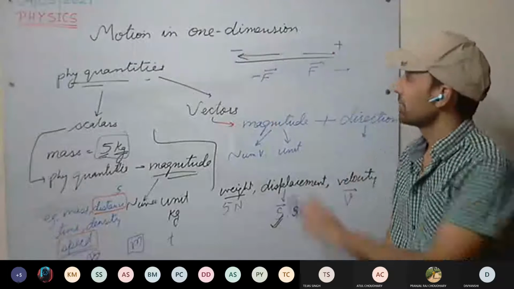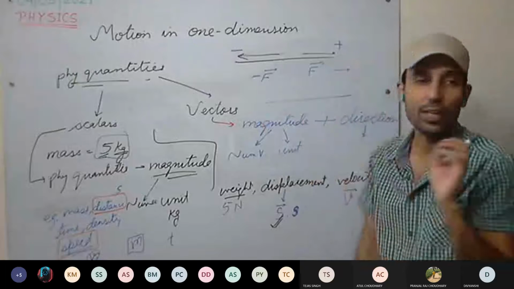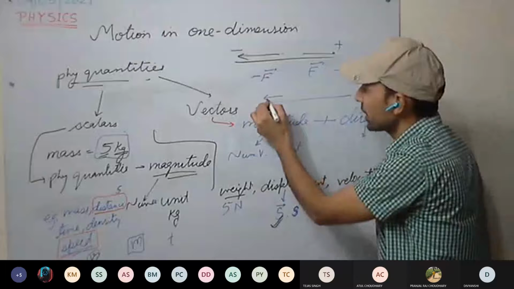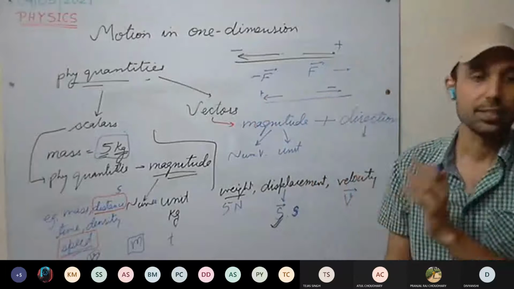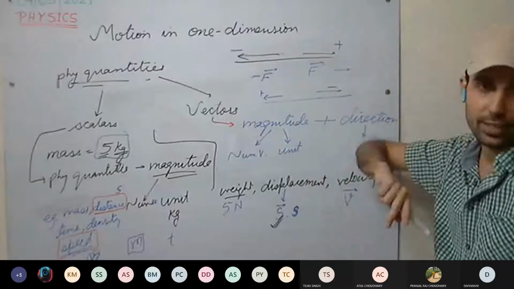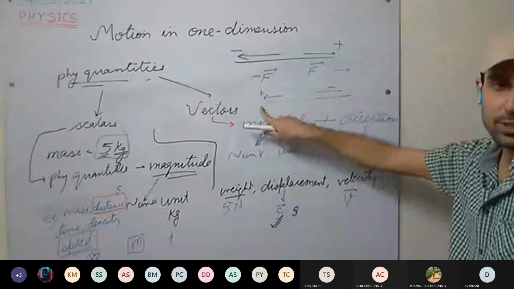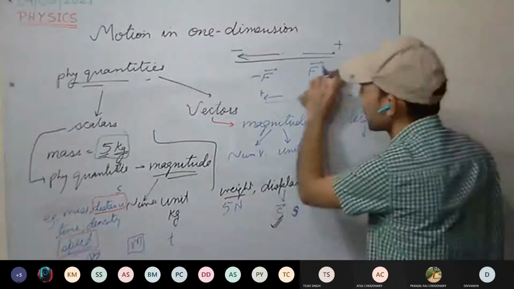While solving questions, if you have taken this as the positive direction, then you have to consider the other as negative. That is the convention we follow. You can take any direction as positive, the opposite direction will be negative, and you can solve the questions.